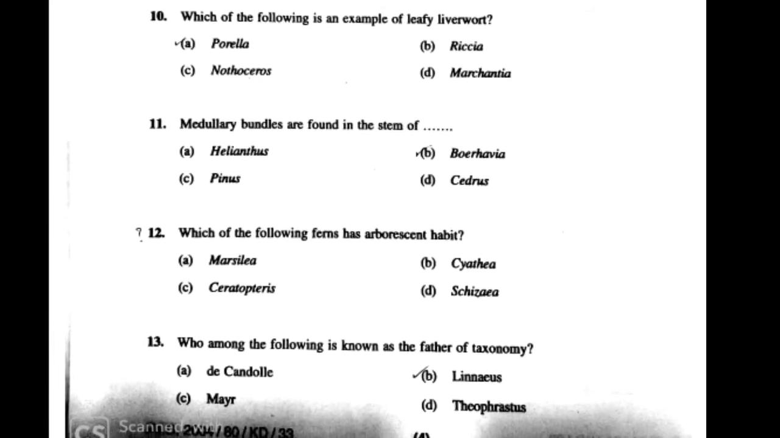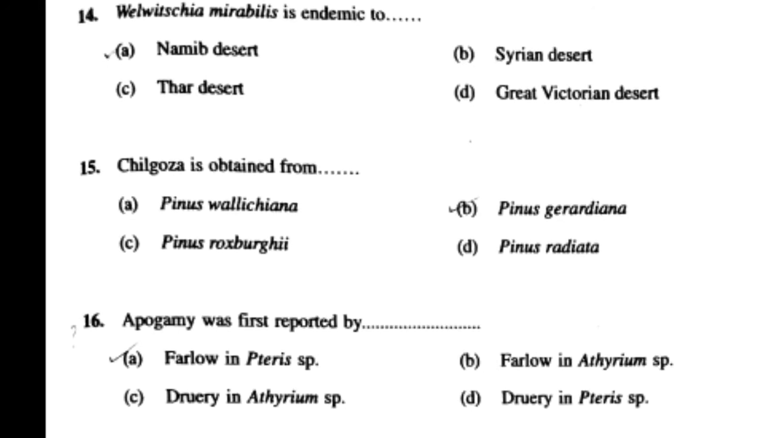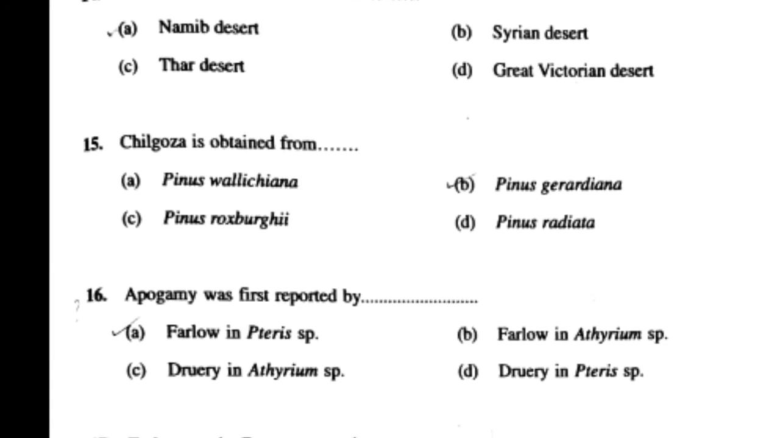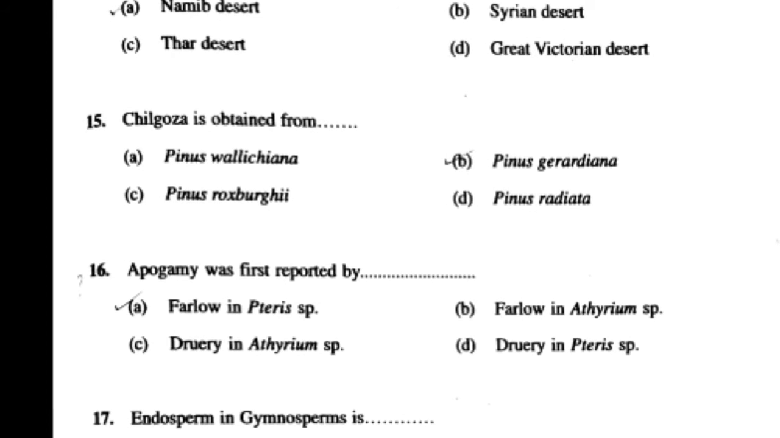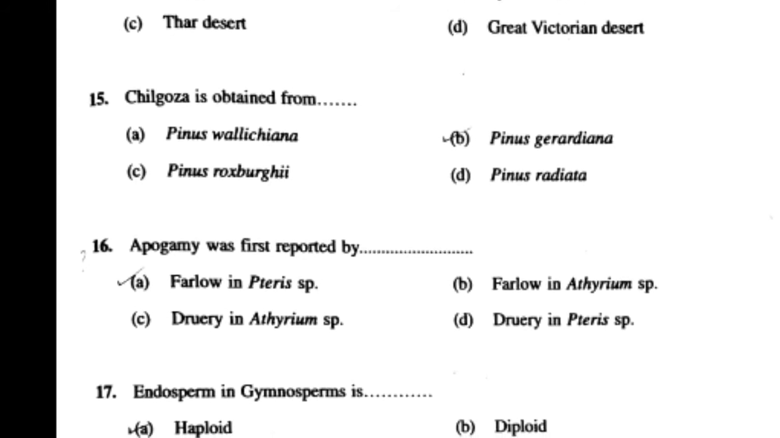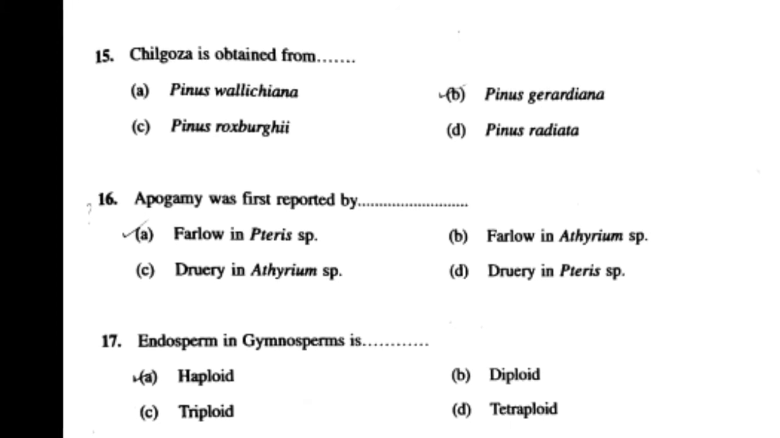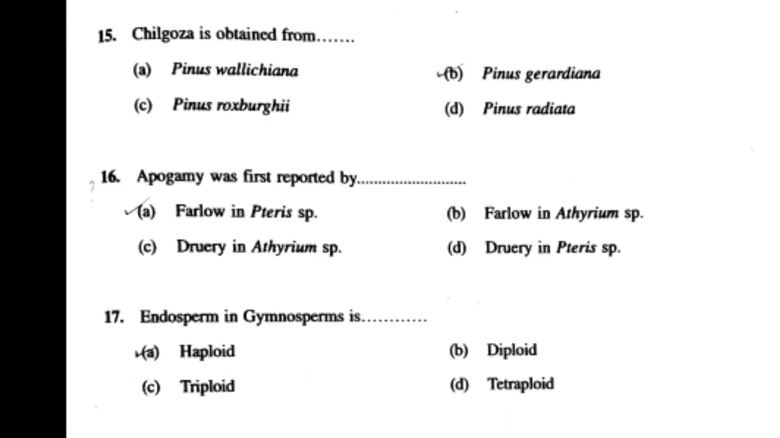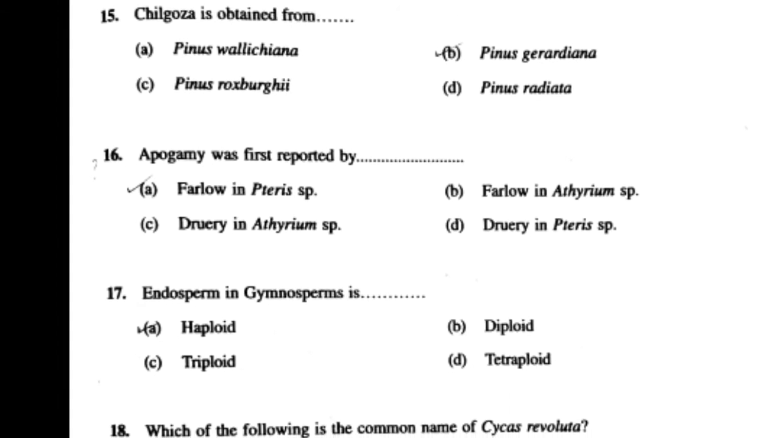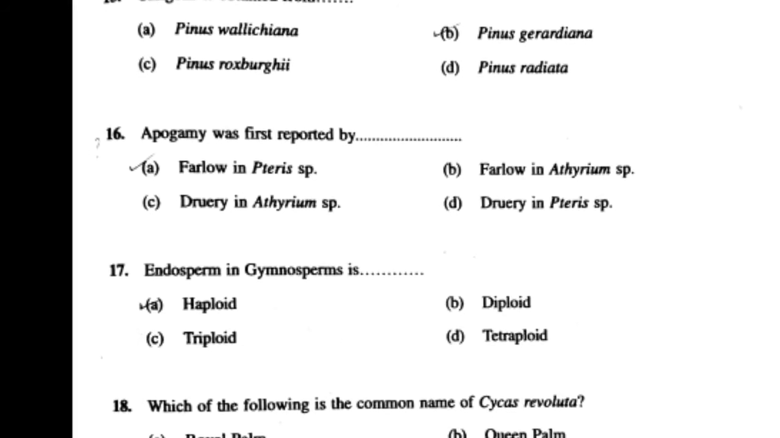Answer is Linnaeus. 14th question, Welwitschia mirabilis is endemic to? Answer is Namib Desert. 15th question is, Chilgoza is obtained from? Answer is Pinus gerardiana. 16th question, apogamy was reported by? Answer is Farlow in Pteris species.